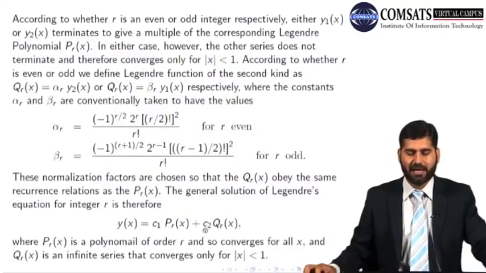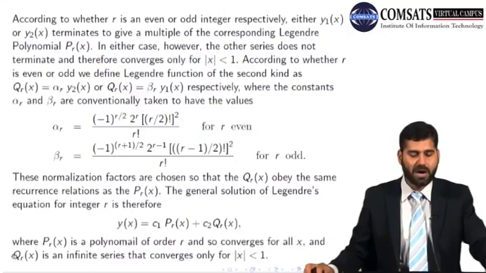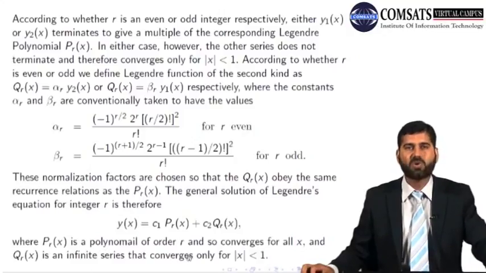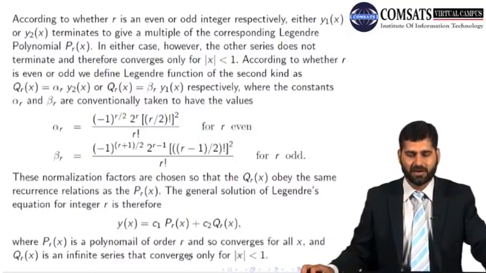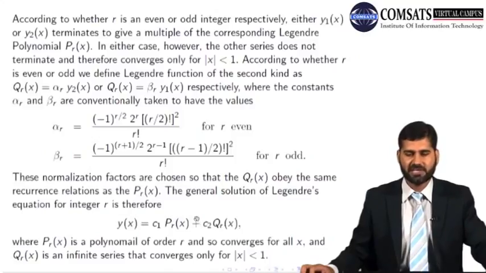So the general solution is given as the Legendre's polynomial plus Legendre's function of the second kind, where Pr is the polynomial of order r and so converges for all x, and Qr is an infinite series that converges only for x less than 1. So one portion of the general solution is a polynomial, the second is an infinite series that converges for x less than 1.